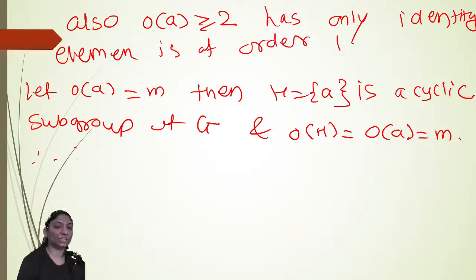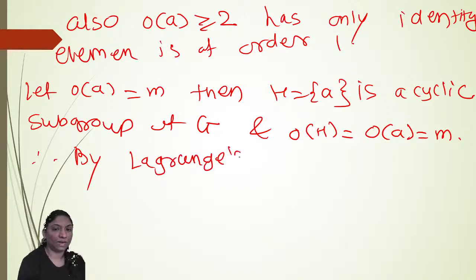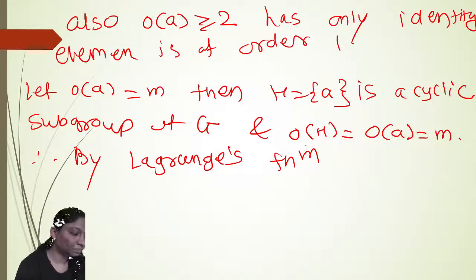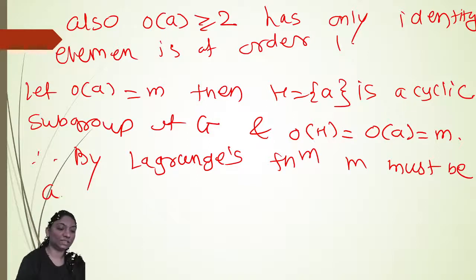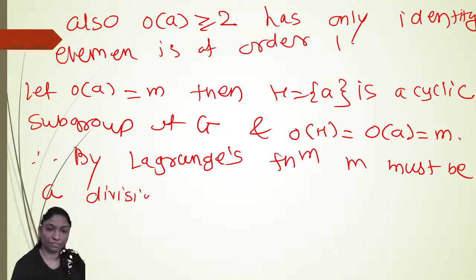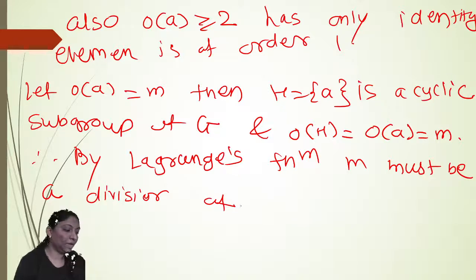Therefore, by Lagrange's theorem, we have M must be a divisor of the order of G. Here you will get p, right?